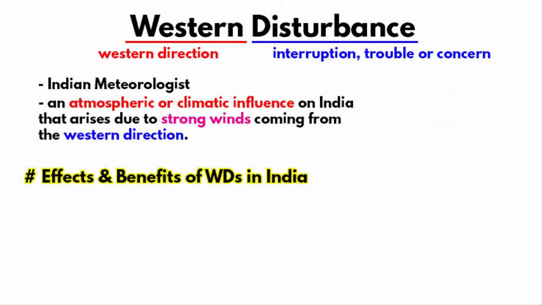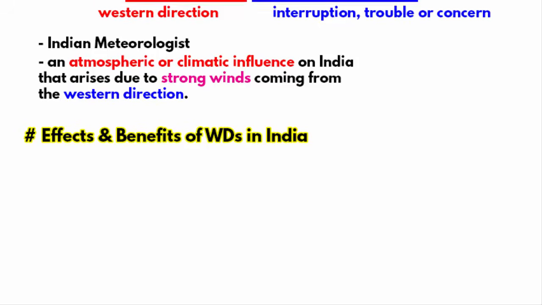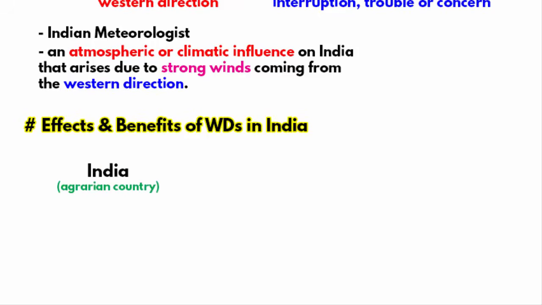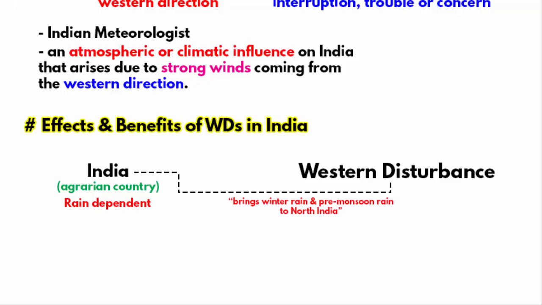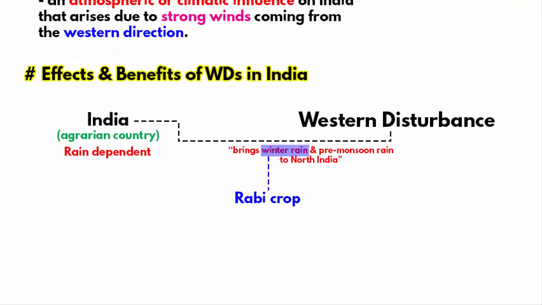Now we'll look at the effects and benefits of Western disturbance in India. See, India is a rain-dependent country. Western disturbances are the cause of most winter rainfall and pre-monsoon rainfall across the north and northwest India. Rain during the winter season has great importance in agriculture, particularly for the Rabi crops. Wheat among them is one of the most important crops, which helps to meet India's food security.